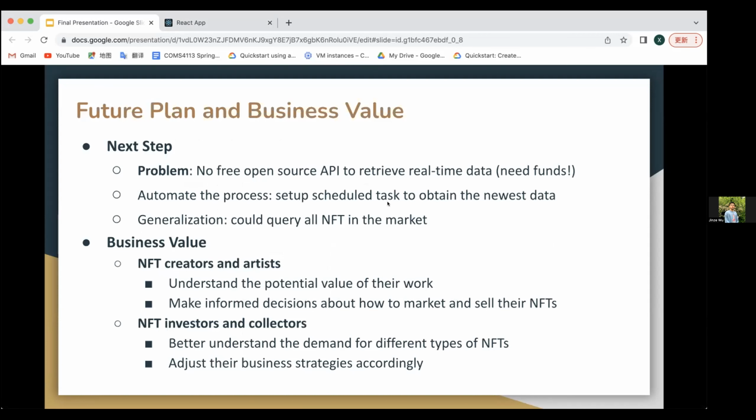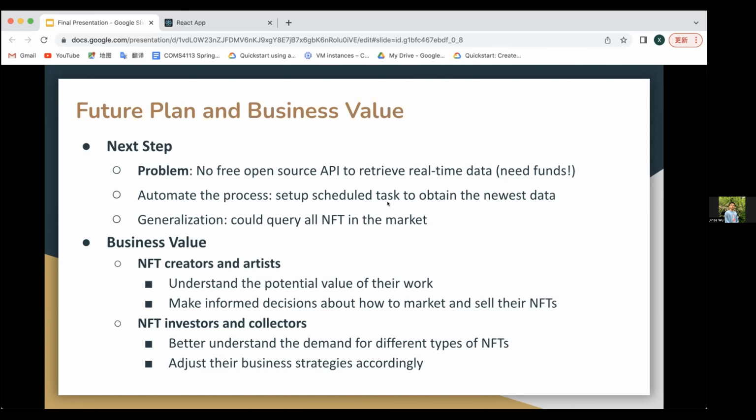And this is our future plan and the business value of our project. The next step is that it's difficult to find an open source API to retrieve real-time data. So if we can get the funding, we can buy an API, get real-time data, and put it in the real world.